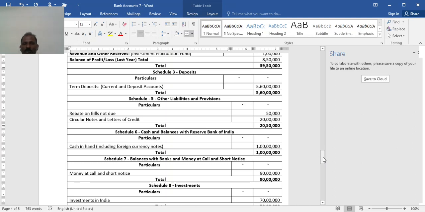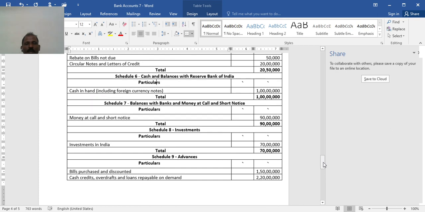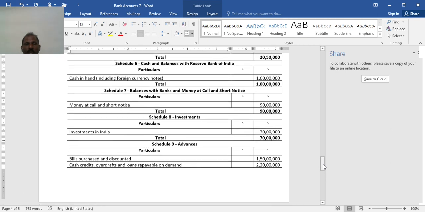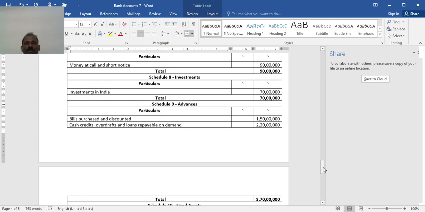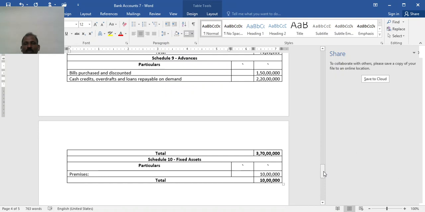Circular notes and letter of credit 20 lakh. Cash and balance with the Reserve Bank 1 crore. Balance with banks and money at call and short notice 90 lakh. Investments in India 70 lakh. Then advances: bills purchased and discounted 1.5 crore, cash credit and overdraft 2 crore 20 lakh.